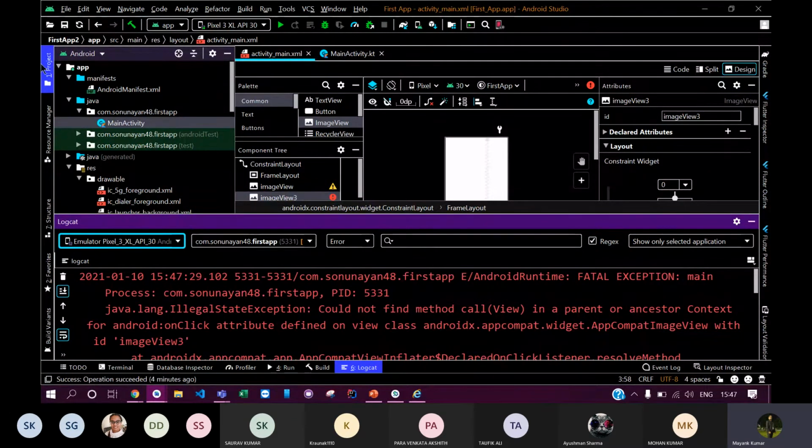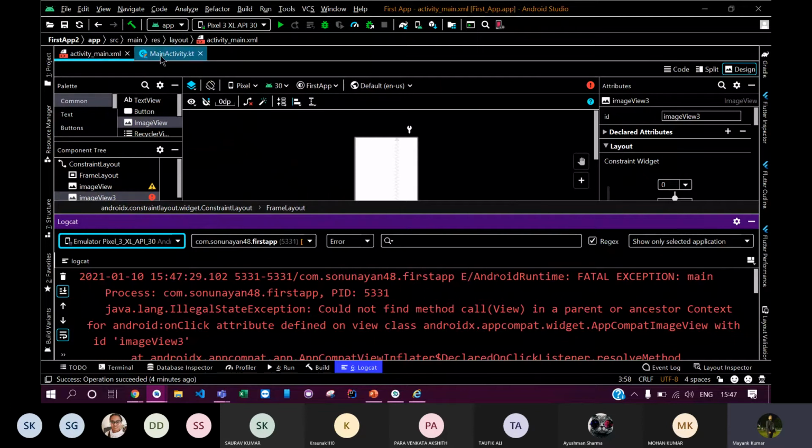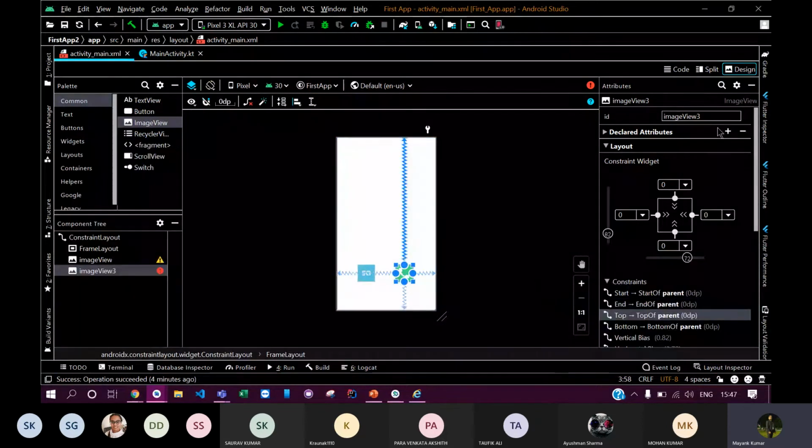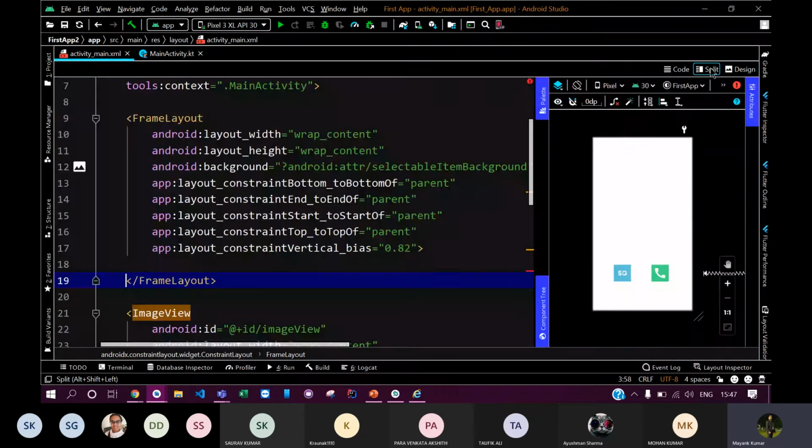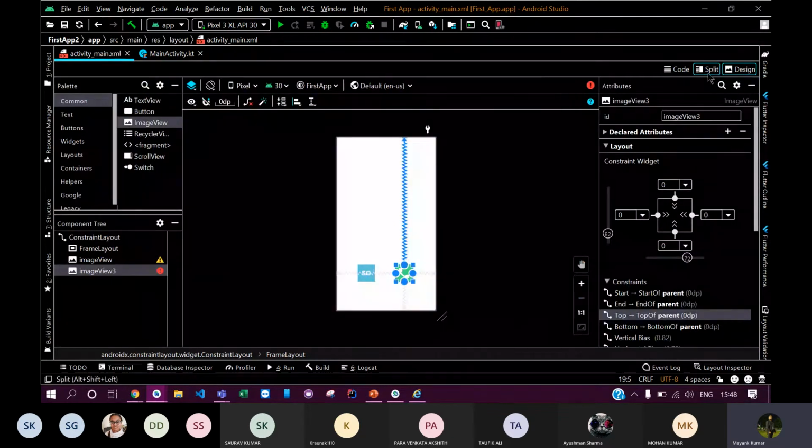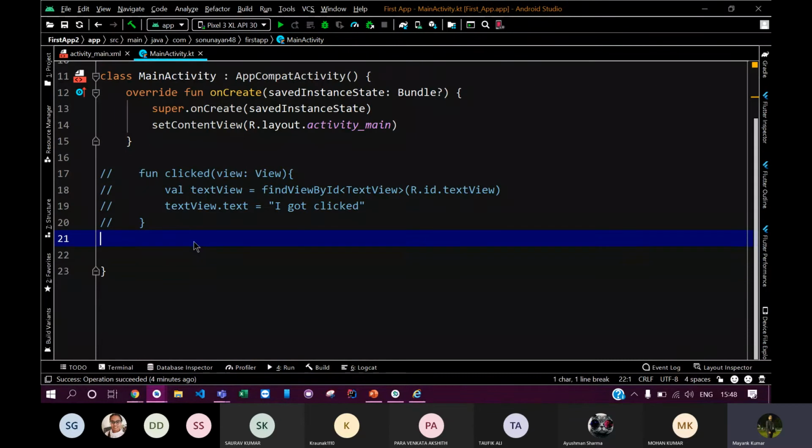Again, let me show you one more thing in the Logcat as well. Suppose you want to test that. Let me define the function here, the function named call. I guess you all might be familiar now with how you define a function in Kotlin.